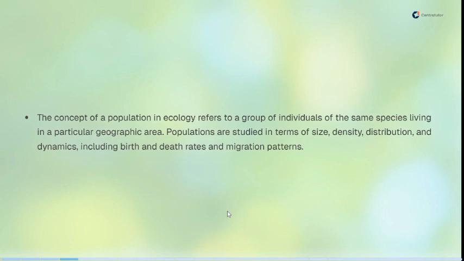Populations are studied in terms of size, distribution, density, and dynamics. Their birth and death rates are also studied, as well as their migration patterns.